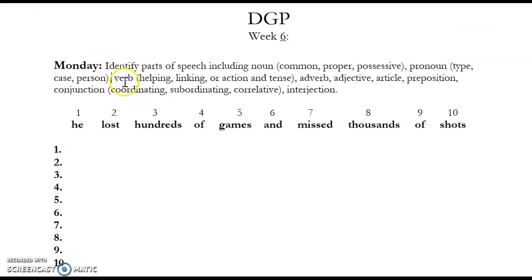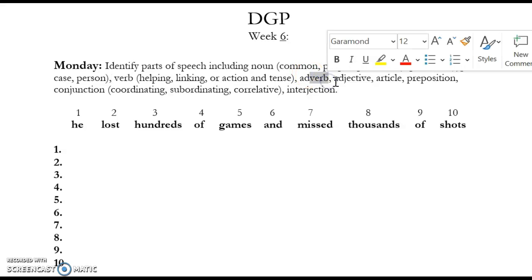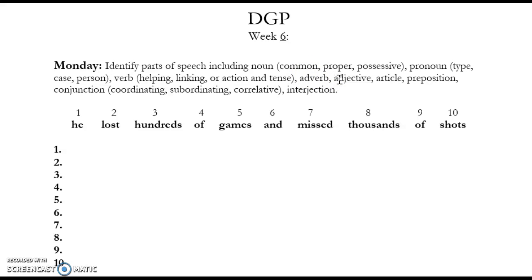Verbs. Find the verb and tell me if it's helping, linking, action, and then tell me if it's past, present, or future. Find your adverbs, words that describe verbs, adverb. Adjectives are the same, but they describe nouns. Articles are little tiny words that fill in the spots, like a, and the.